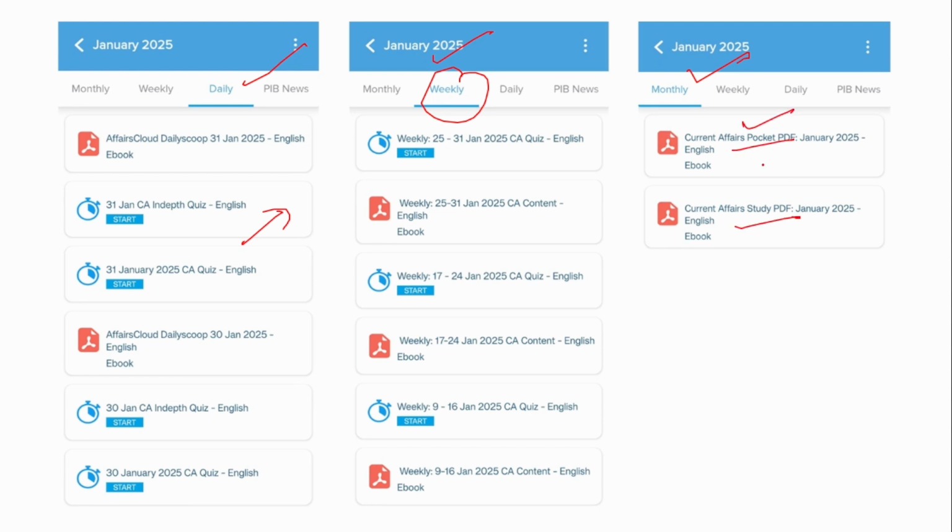Under the monthly current affairs, there are 2 types of PDF available. One is the pocket PDF, the other one is the normal PDF. This pocket PDF will give you a brief content of our current affairs, and this will provide you a detailed analysis of the current affairs. So it is always preferable to read this detailed analysis and then go through this pocket PDF.